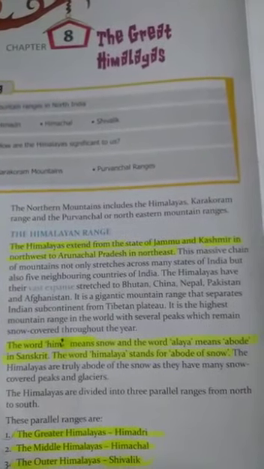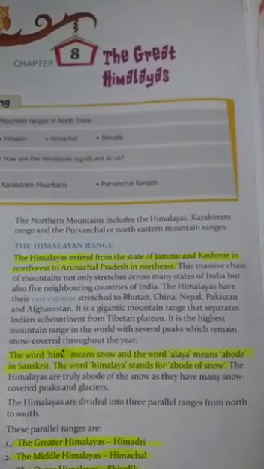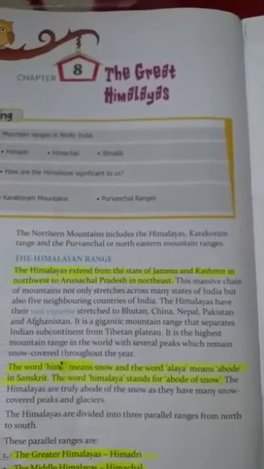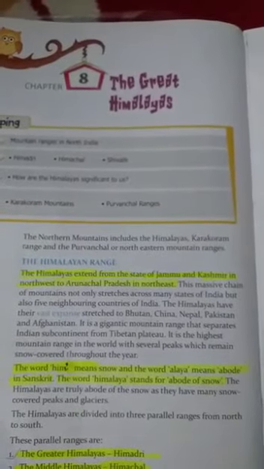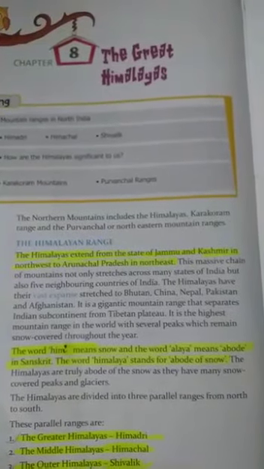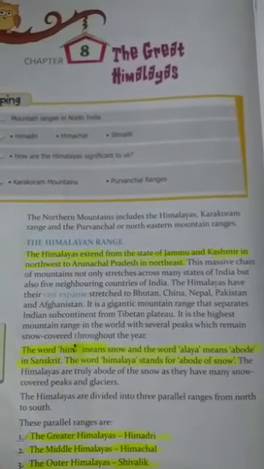In the previous video, we studied in detail about the Himadri range. It is the Greater Himalayas, comprising the major peaks of the Himalayas. The highest peak in India is Kanchenjunga, which lies in the Himadri region, and Mount Everest is the highest peak of the Himalayas. Now, in today's video, we will